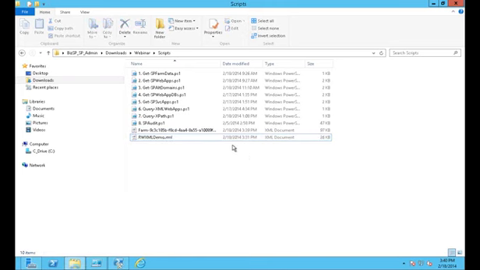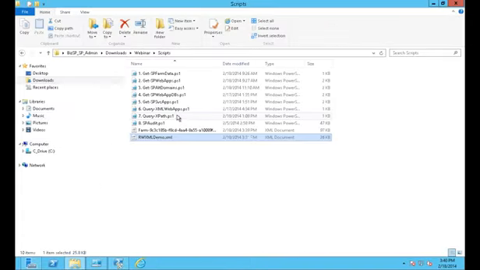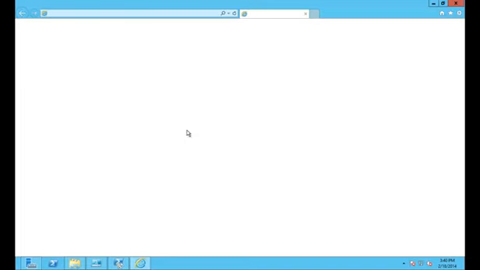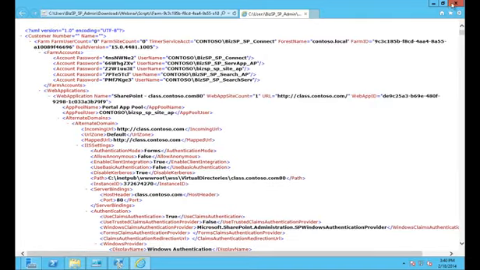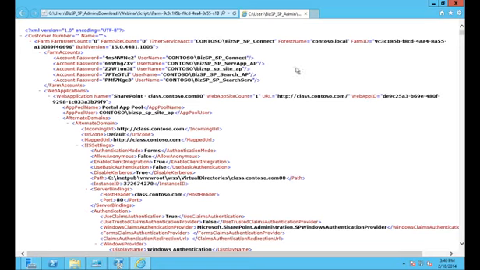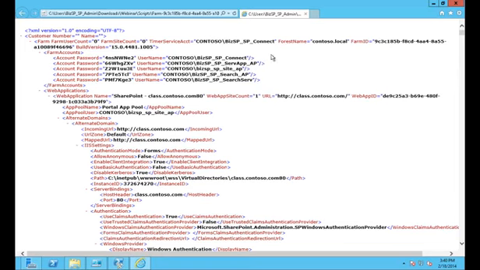So now we should have a much larger XML file. Oops, sorry, it's actually a long file. The spaudit script puts out farm dash and then the farm GUID, and that's part of the file name. When we look at this XML, you can notice quite a large difference, about 3 times the size of the demos that we've been doing. Here you can see that it did dump the usernames and passwords for all of my accounts for this farm. We've got build version, farm ID, timer service account, also the forest name from Active Directory.